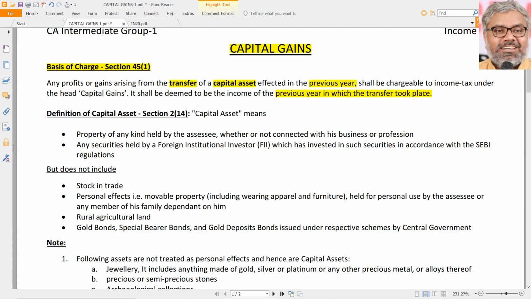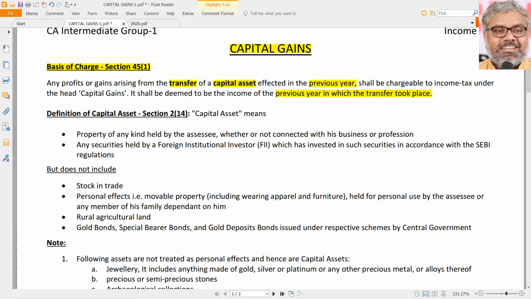Separate provision is there for that. What is not a transfer is also a separate discussion. For that there is another provision for transactions not regarded as transfer. For each of them there is lots and lots of explanation that is given in this head of income, capital gains. So we need to look into these terms very closely and carefully.